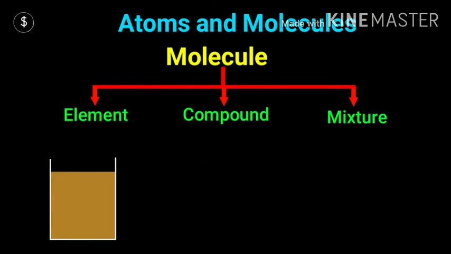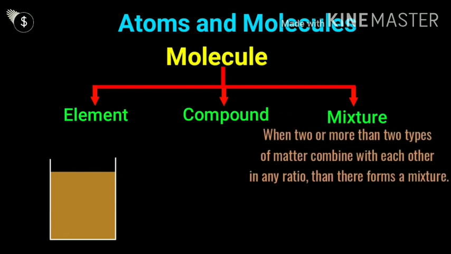The substance which we get is known as a mixture. A mixture is something in which different types of substances are mixed together in any ratio or any proportion. When two or more types of matter combine with each other in any proportion, they form a mixture.